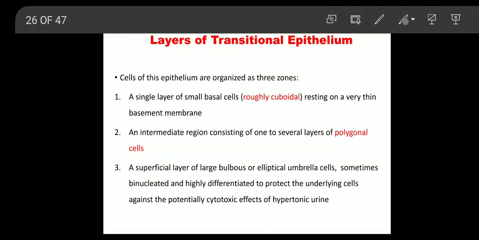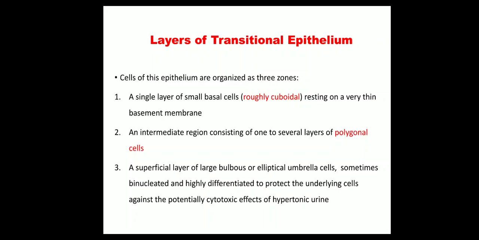Next, a superficial layer of large bulbous or elliptical umbrella cells, sometimes binucleated and highly differentiated, to protect the underlying cells against the potentially cytotoxic effects of hypertonic urine.